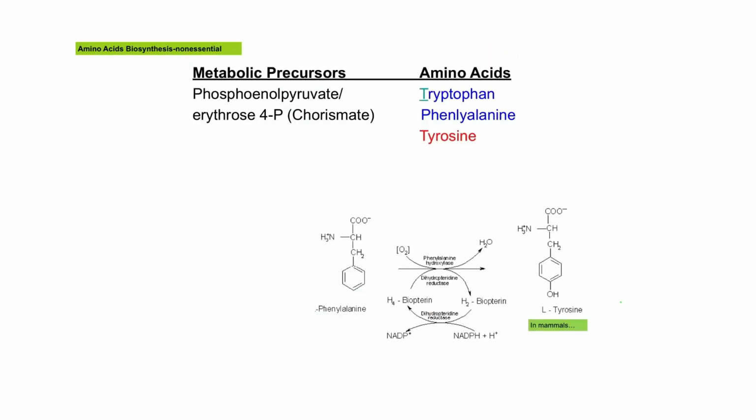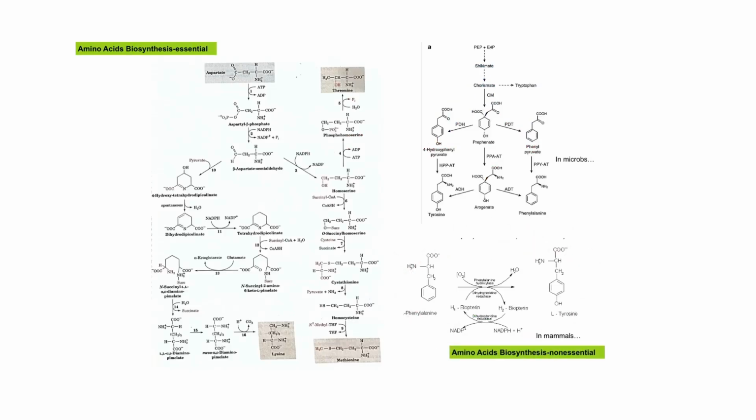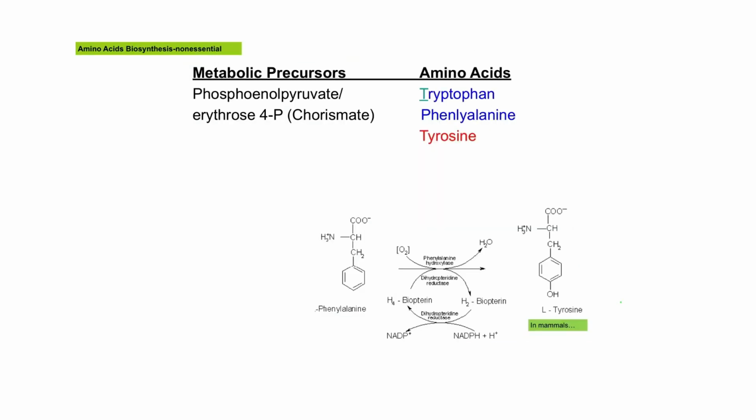Now take a look here. This is the information I extracted from the previous slide. The precursor and the amino acid, and also the synthesis of tyrosine by mammals. Mammals synthesize tyrosine from phenylalanine through a hydroxylation process catalyzed by phenylalanine hydroxylase. Tyrosine is in fact a non-essential amino acid. On the other hand, phenylalanine is the essential amino acid.